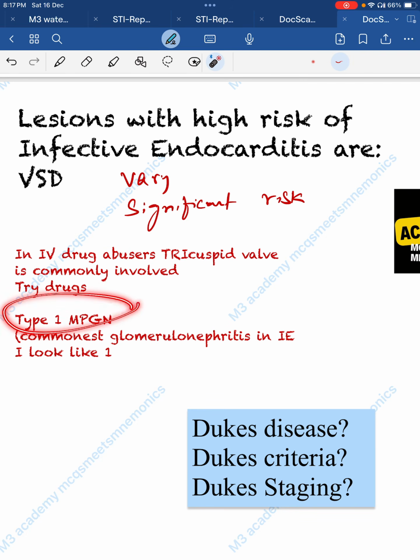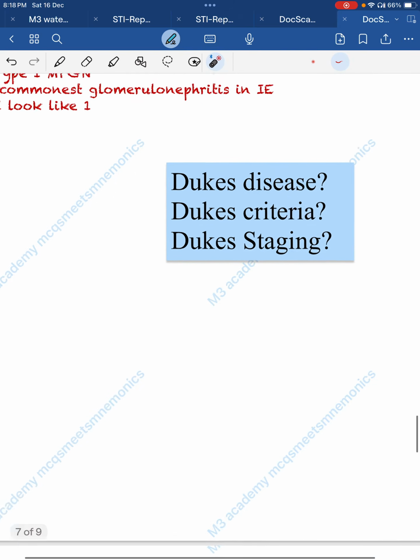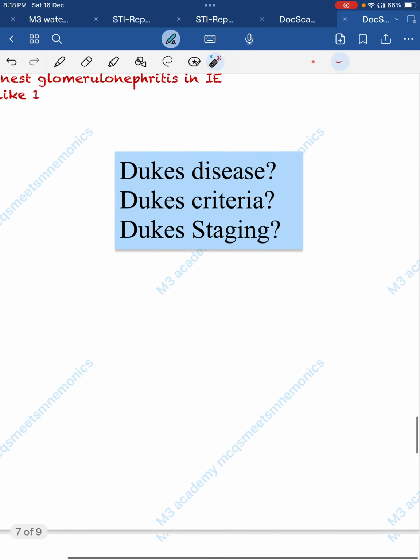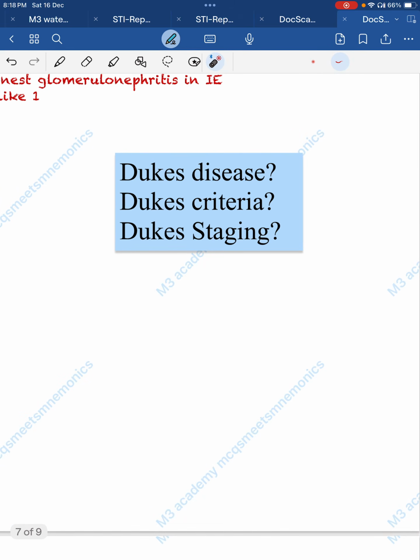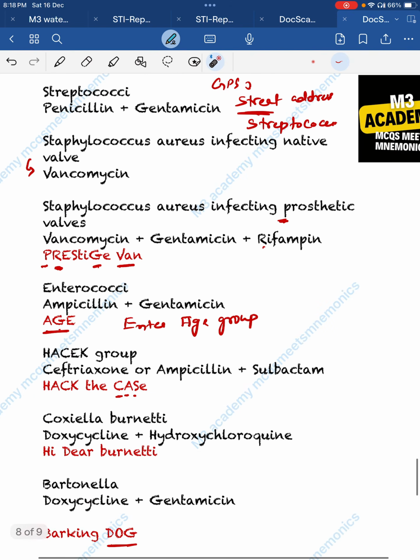Now, type 1 MPGN is the most common glomerulonephritis in infective endocarditis. How do we remember? Just write infective endocarditis. I looks like 1 and E looks like M. So type 1 MPGN is the most common. Now the question for you. Tell us in the comment section what is Dukes disease, Dukes criteria and Dukes staging, and what is the other name for the fourth disease.